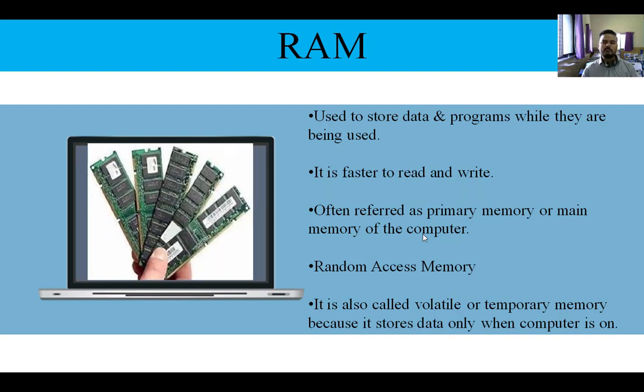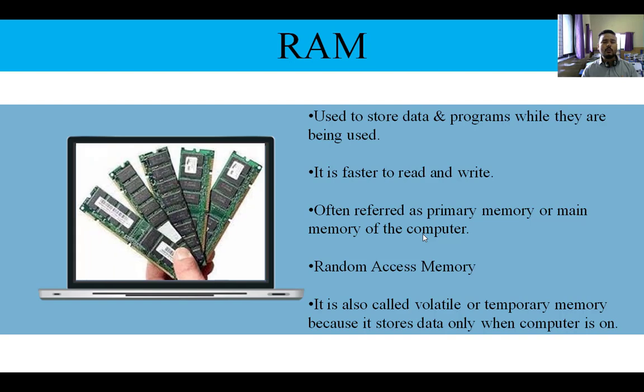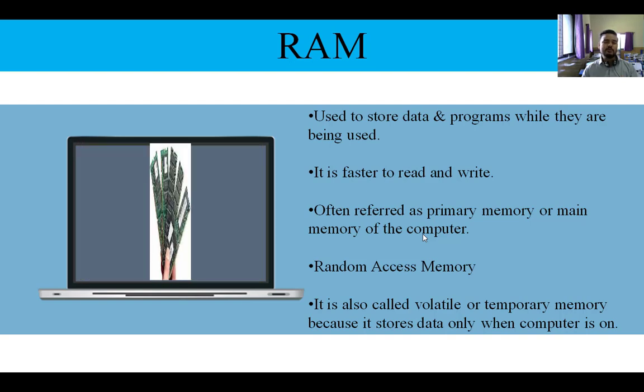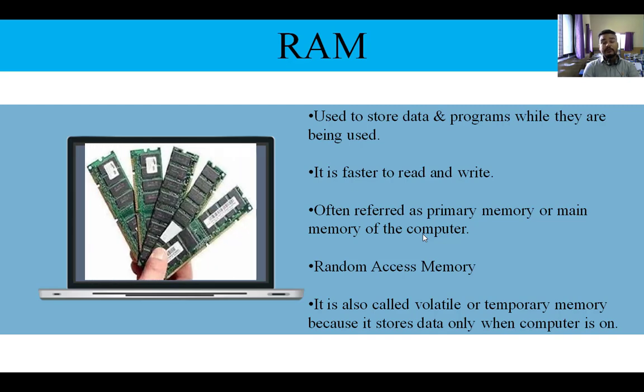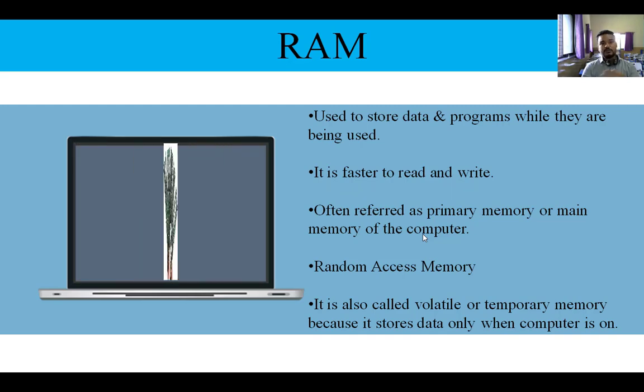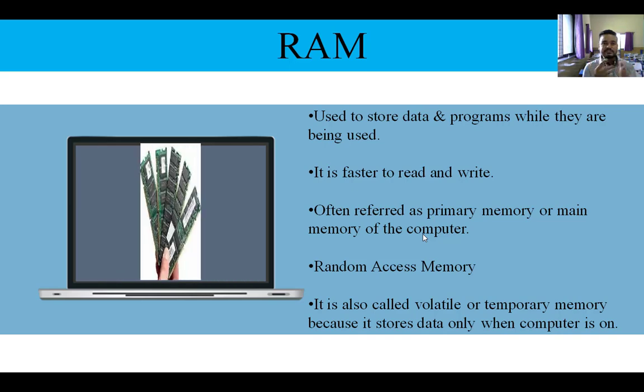One more very important thing, it is called volatile or temporary memory. You know why? Because it stores data only when the computer is on. If the computer is off, it will not save anything.